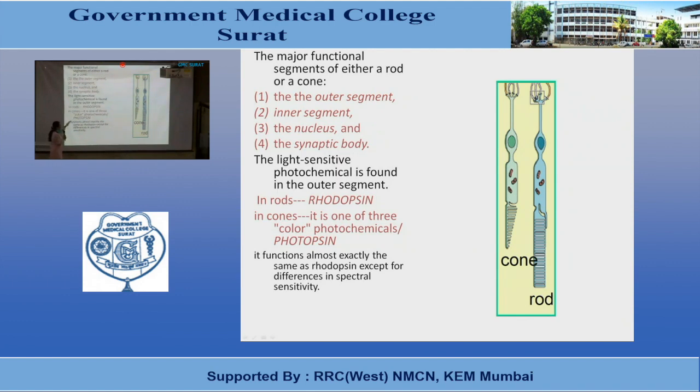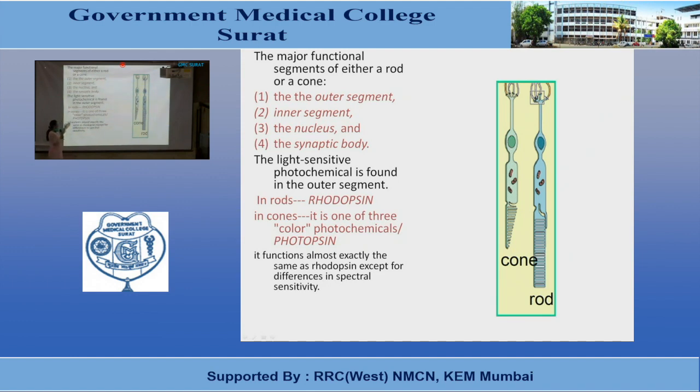Now the mechanism of excitation of the rods and cones is similar. The activity and function of excitation for rods and cones is the same. The photochemicals of rods and cones are the same in function, but they differ in the chemical composition.